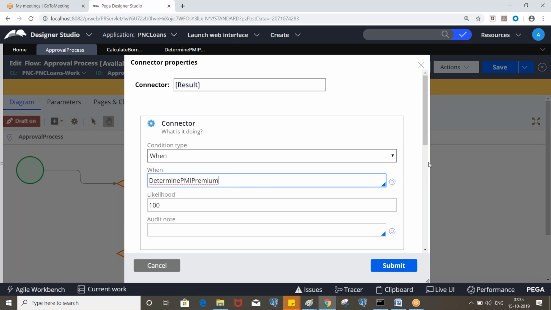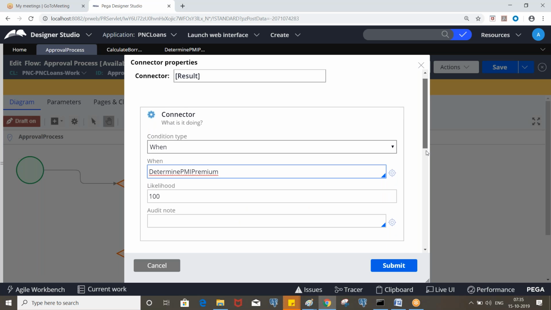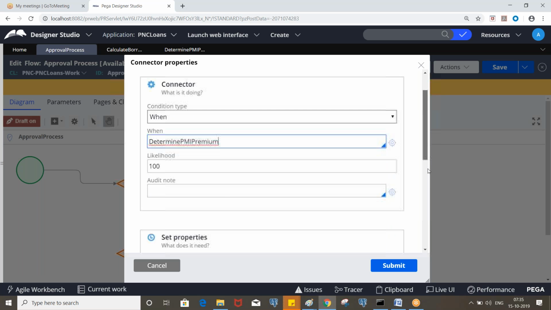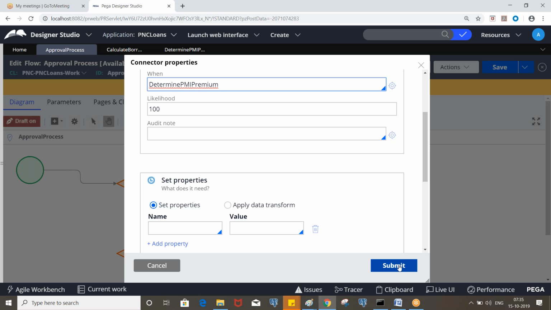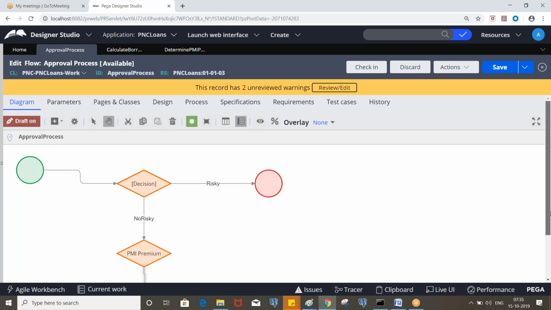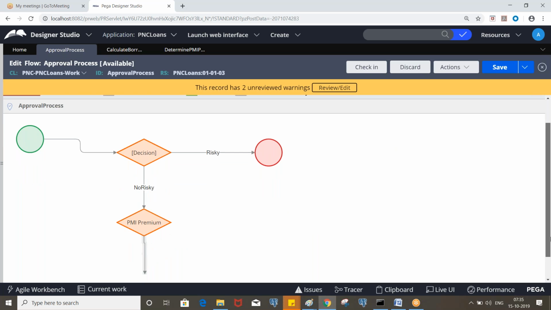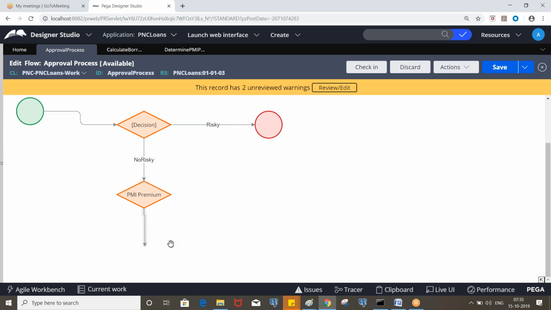Determine PMI premium. Okay. That means if it is written true, then if it is less than 20, that means we need to calculate the PMI premium. Otherwise, no, right?